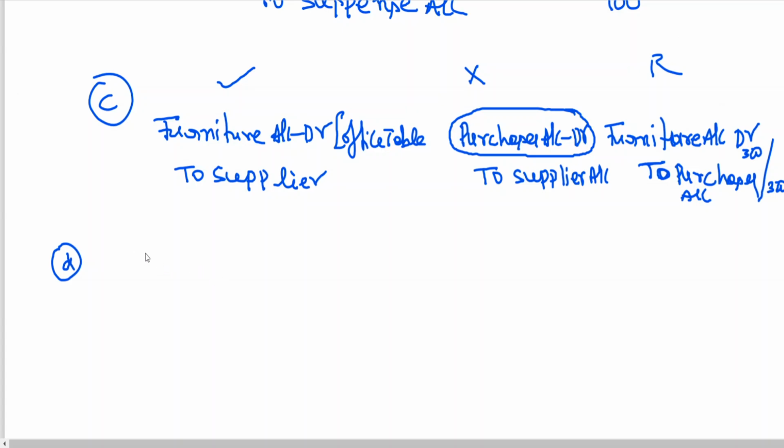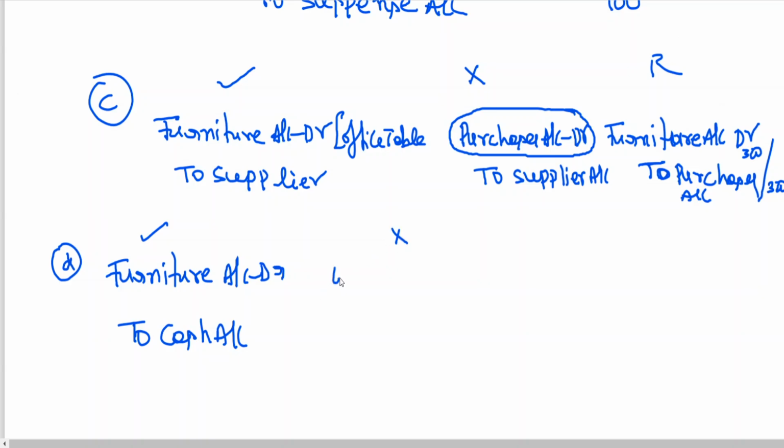Wages paid towards making a showcase is nothing but furniture. Correct entry is: installation charges to machinery, wages to workers, transportation charges for acquiring an asset. All these have to be debited to the concerned asset account. Furniture account debit to cash account. Wrong entry: wages account debit to cash account.